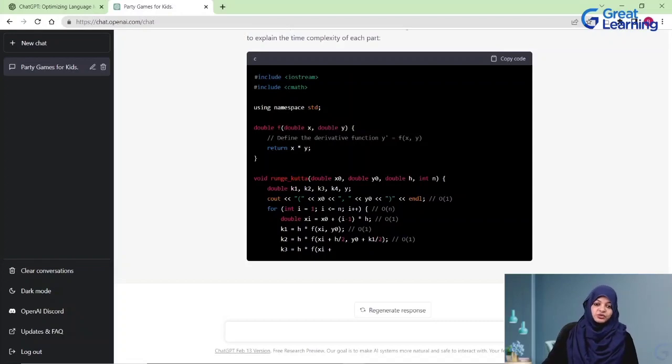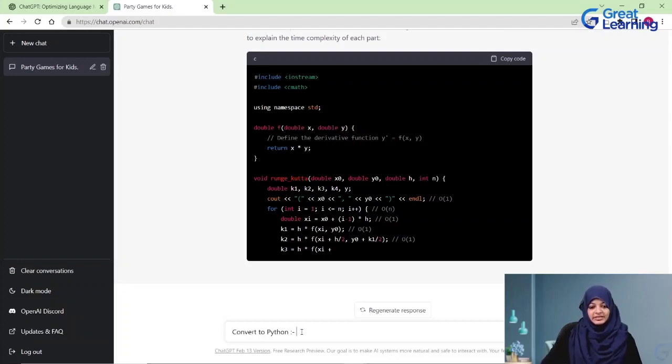Now, this can be used in various places. This can be used in various industry use cases also, where we need to generate multiple modules that need to be collated into one single module, and we don't have enough time. This would come in handy. Not only this, we could also convert a given set of code from one language to the other.